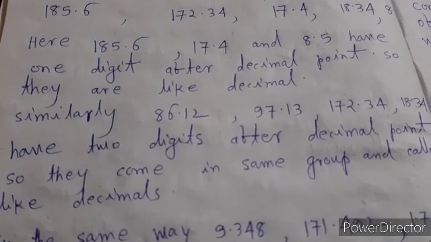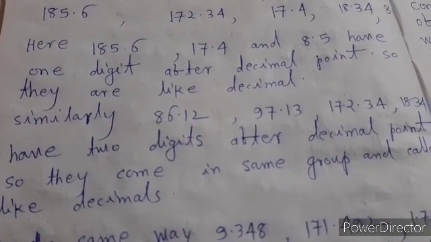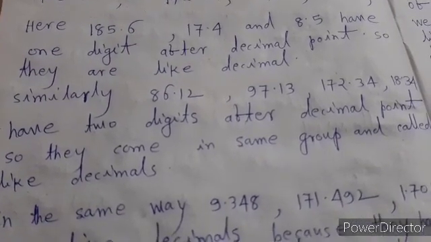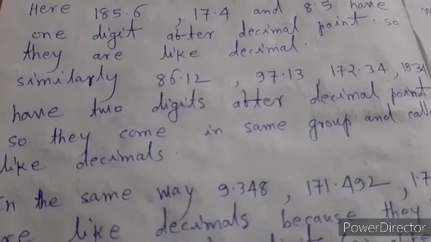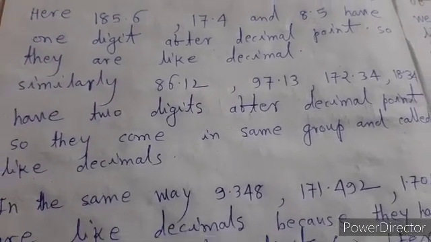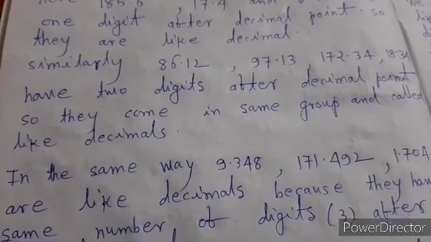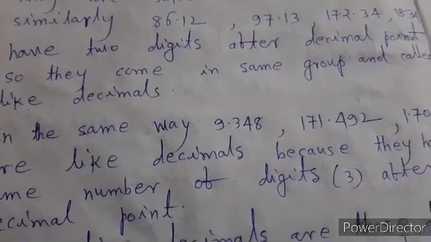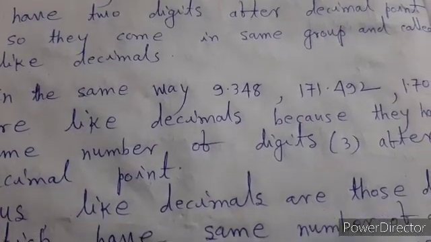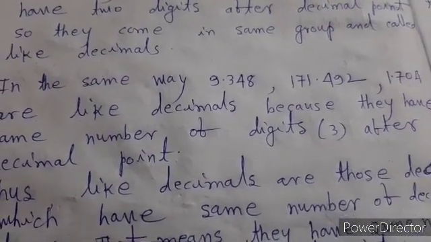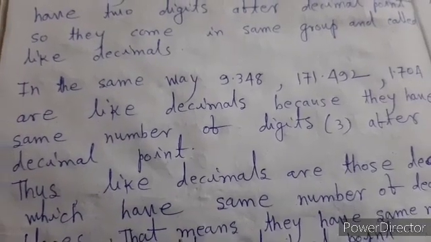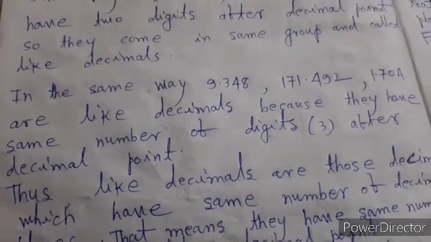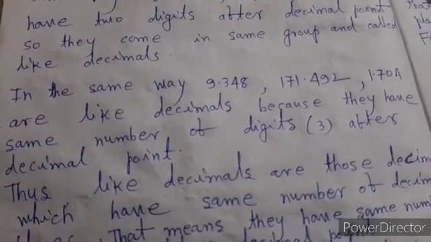Similarly 86.12, 97.13, 172.34, 18.34 have two digits after the decimal point, so they come in the same group and are called like decimals. In the same way 9.348, 171.492, 1.704 are like decimals because they have the same number of digits after the decimal point.